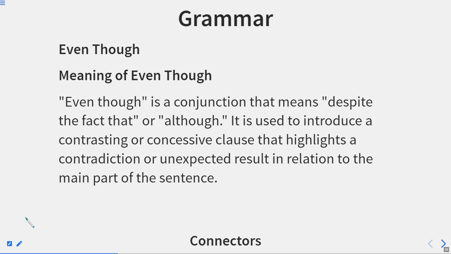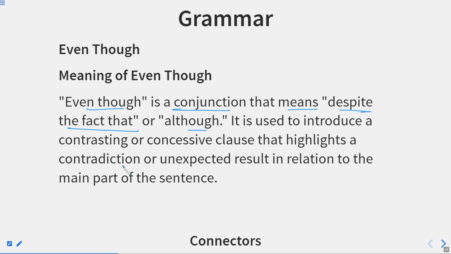Now here we are going to discuss the meaning of even though. Even though as a conjunction, again we are going to discuss this word as a conjunction, means despite the fact or although. It is similar to the word although, but it emphasizes using the word even, that even if it happens, or it is focusing that if this also happens. So this is how we can use the word even though.